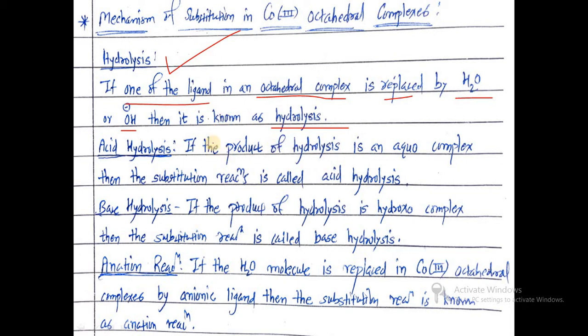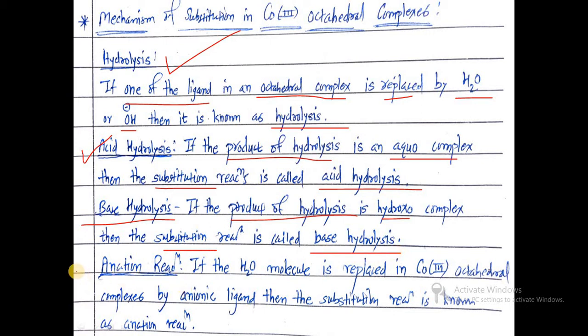There are different types of hydrolysis. In acid hydrolysis, if the product of hydrolysis is an aqueous complex, then the substitution reaction is called acid hydrolysis. That is, ligand replaced by water is called aqueous or acid hydrolysis. The second type is base hydrolysis. If the product of hydrolysis is a hydroxo complex, then the substitution reaction is called base hydrolysis.